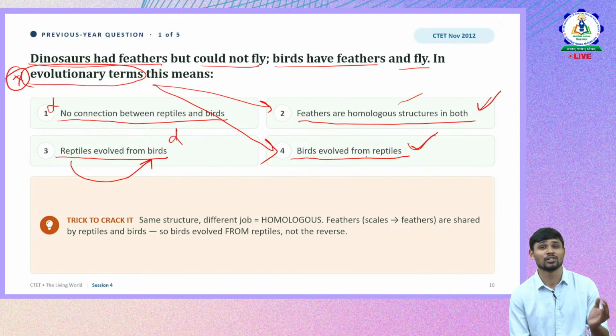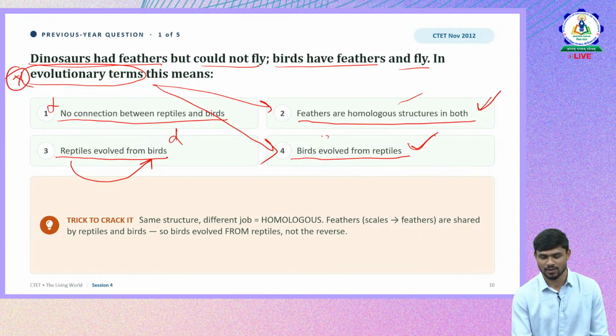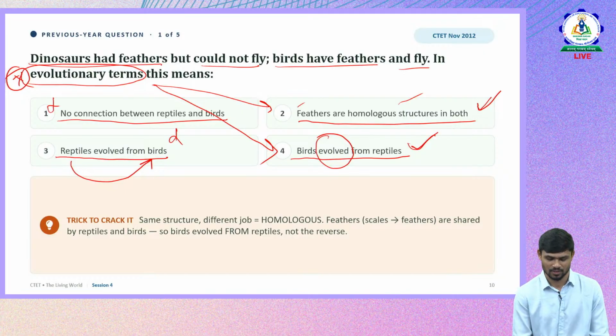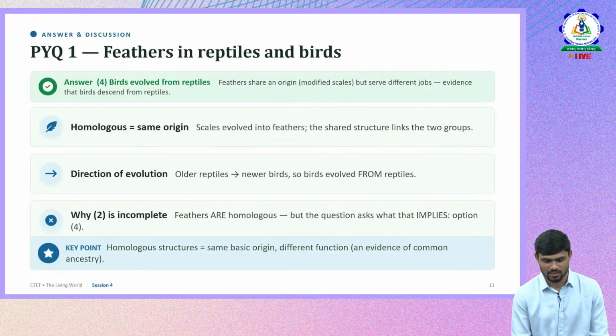So that is the most appropriate answer, whereas though the second one is right, it is incomplete. It is not in terms of evolution that they are speaking. They are just saying the character, the link between the apes and reptiles. So this is the answer.